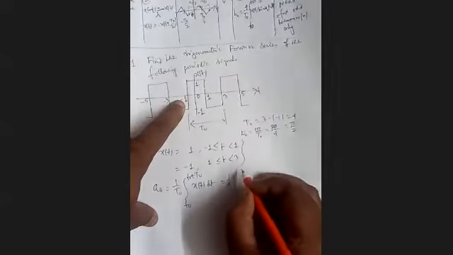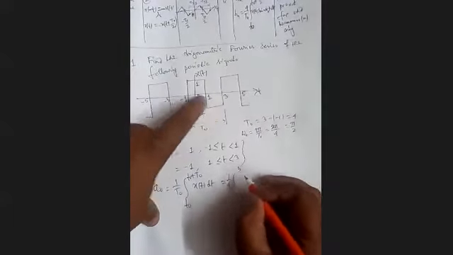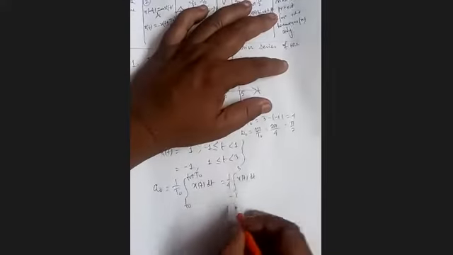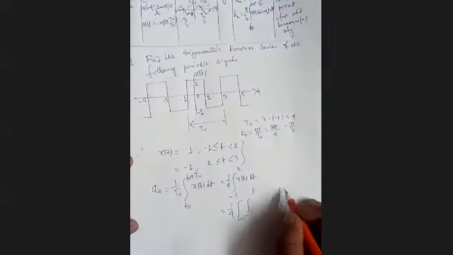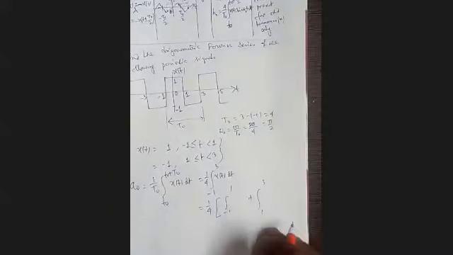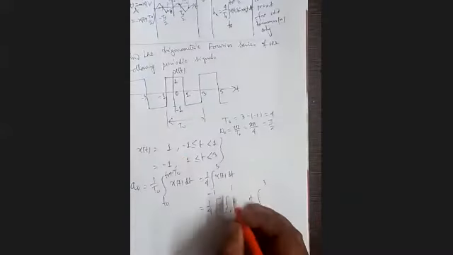So from -1 to 3 x(t) dt. Or we can write it 1 by 4 from -1 to +1 and from 1 to 3. We are segregating into 2 steps. From -1 to +1, the value of x(t) is 1. And from 1 to 3, the value of x(t) is -1.